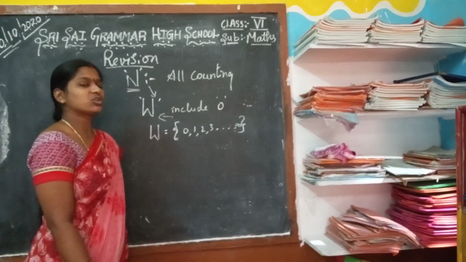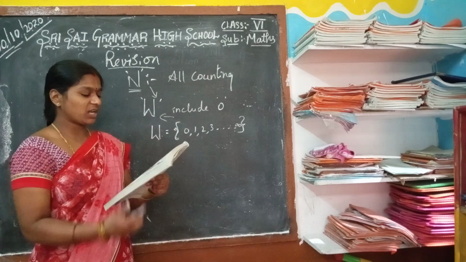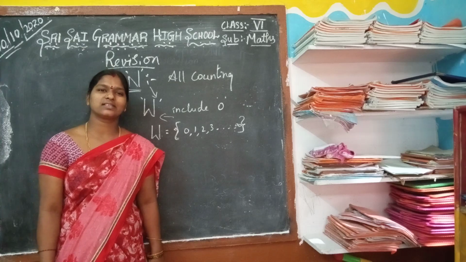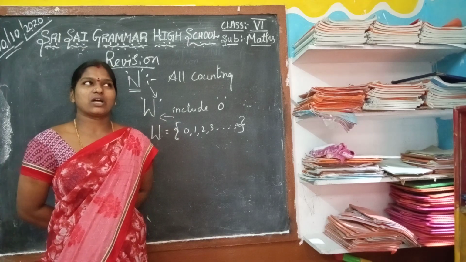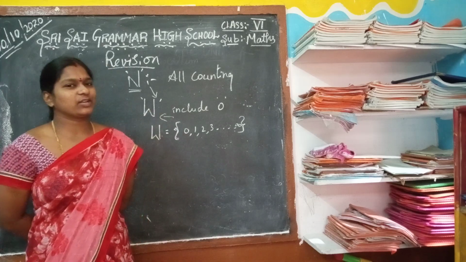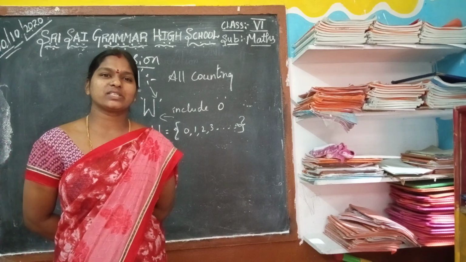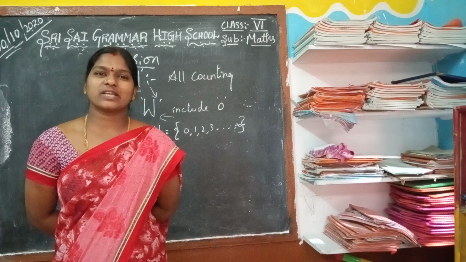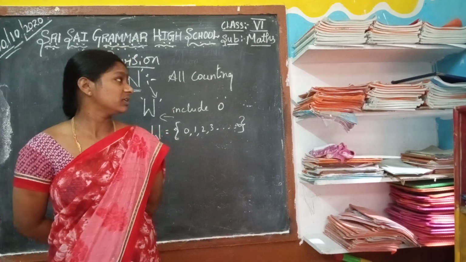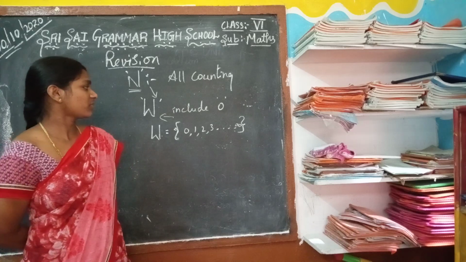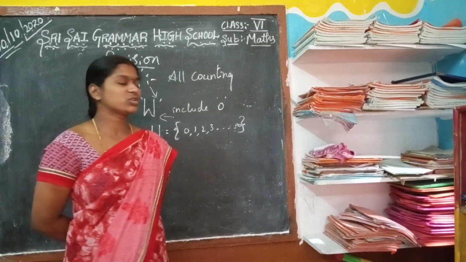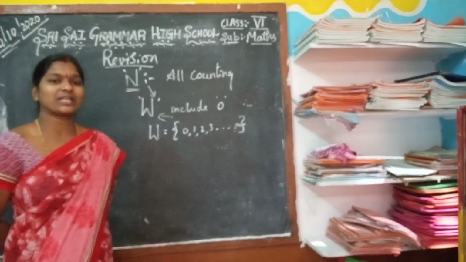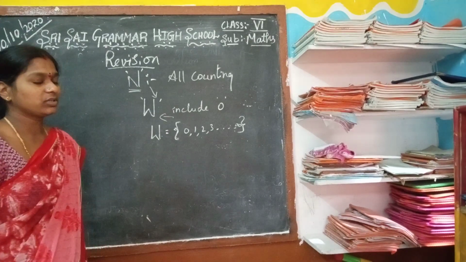Now based on this we are going to do some problems. In natural numbers we have done addition, subtraction, greatest number, and also how natural numbers are taken on the number line. In the first chapter we learned number names, words, and expanded form. Now in whole numbers we are going to learn some important problems related to revision. Everyone keep your textbook in front of you and rough notes, and write down in your notebooks.